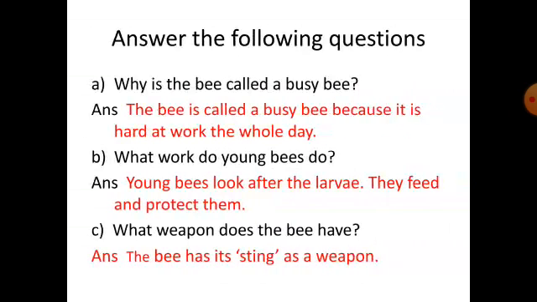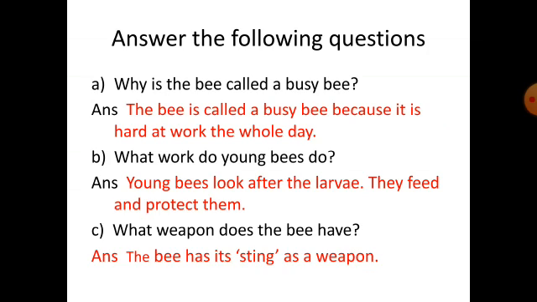See the first question. Answer the following questions. A number. Why is the bee called a busy bee? The answer is the bee is called a busy bee because it is hard at work the whole day. B number. What work do young bees do? So the answer is young bees look after the larvae, they feed and protect them.